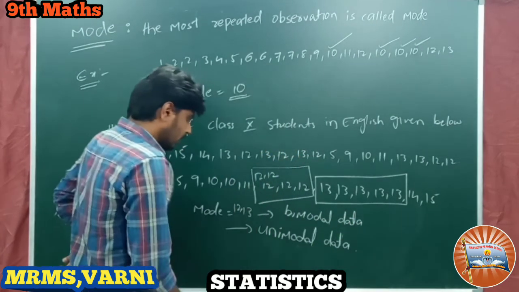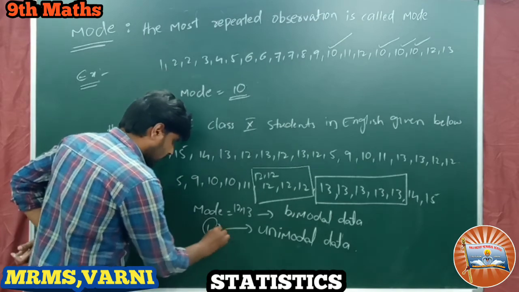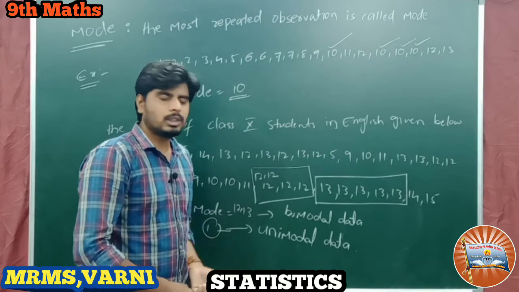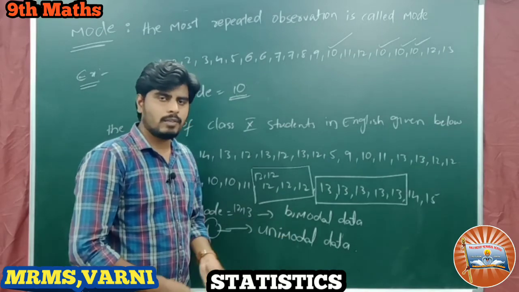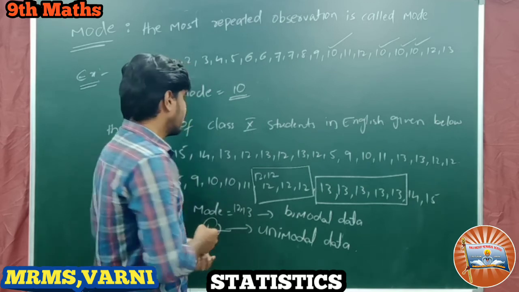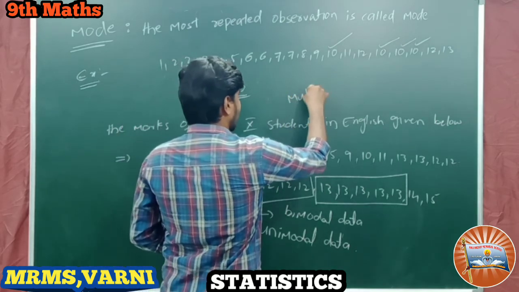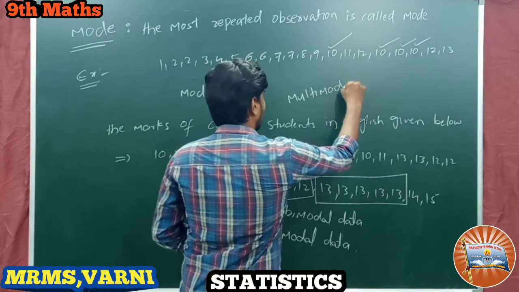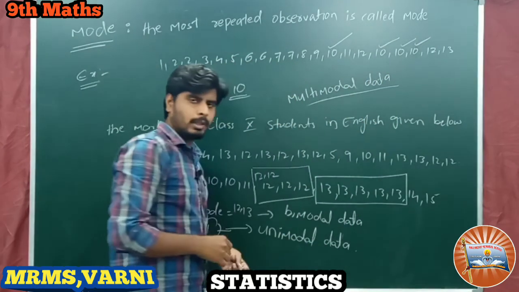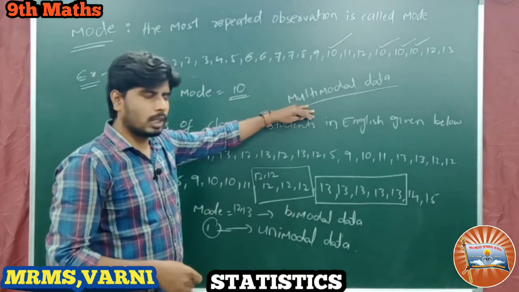If it has only one mode, that is called unimodal data. If it has 2 modes, it is called bimodal data. If it has more than 2, we call it multimodal data, whether it is 3 or 4 or 5, whatever it may be.